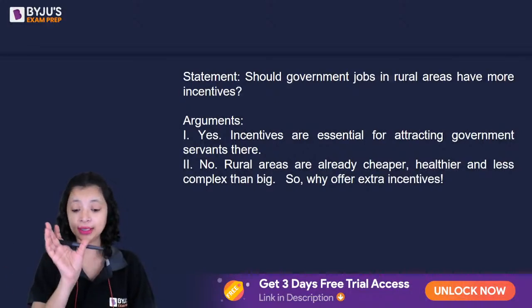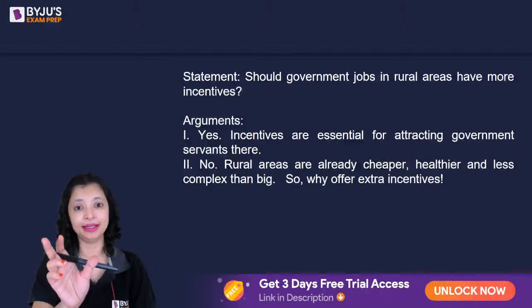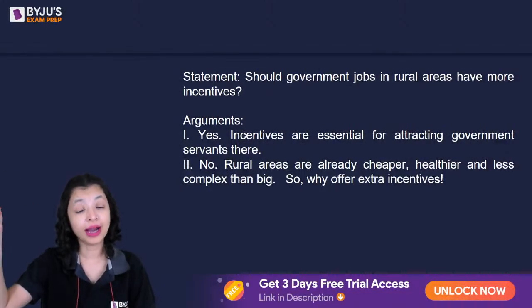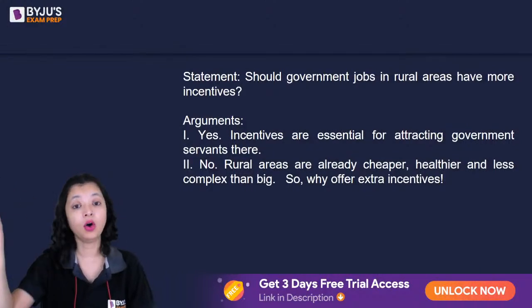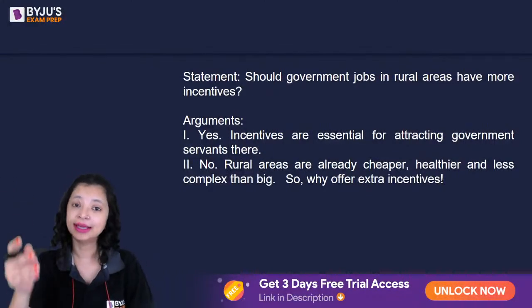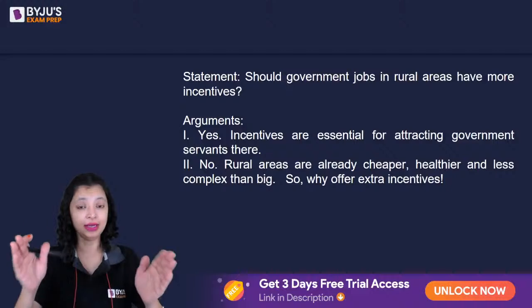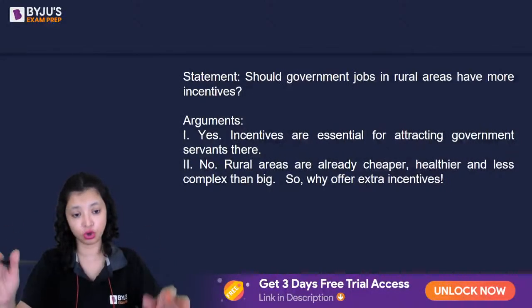When you are looking at one argument, look at it independently and see if the judge will pay heed to you or not. You don't have to identify the verdict, कि क्या होगा, government jobs incentive लेगा या नहीं लेगा. You have to independently look at them. Okay, so never compare each other. Look at one argument independently and see if it is strongly put or weakly put.